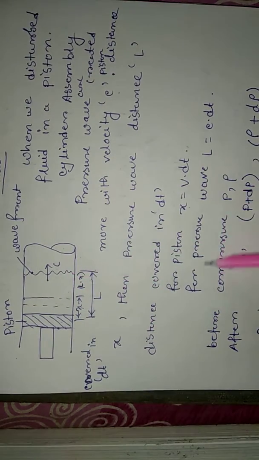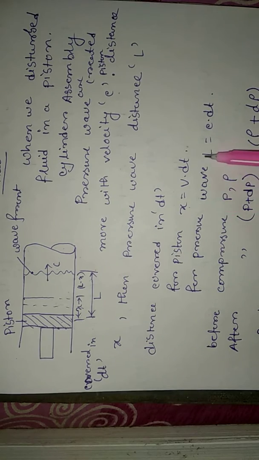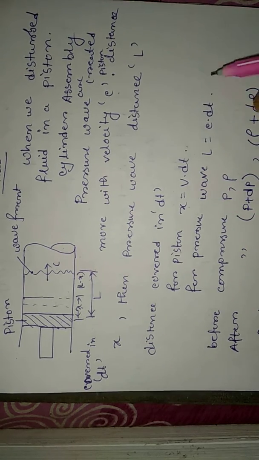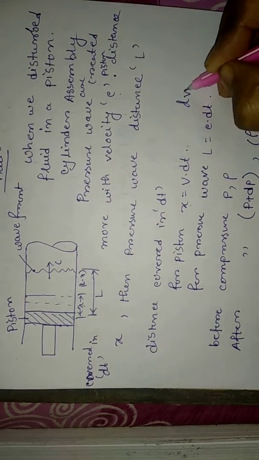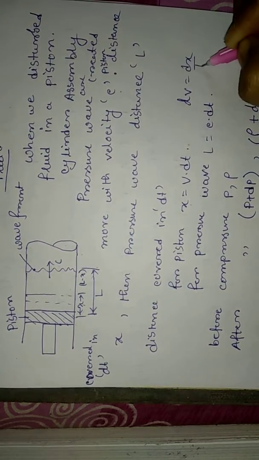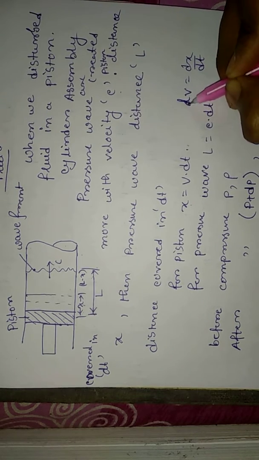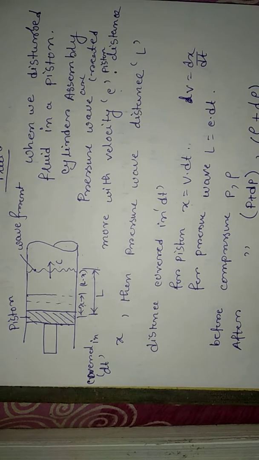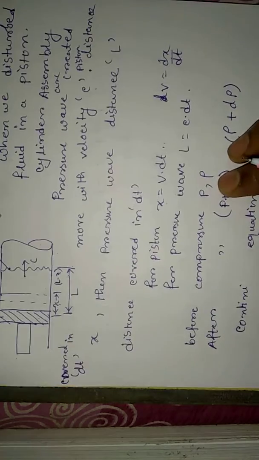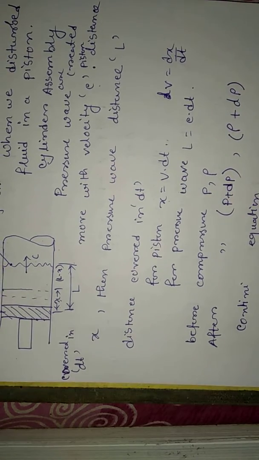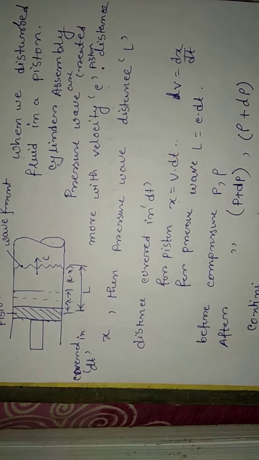So L is equal to c dt, by the same concept.